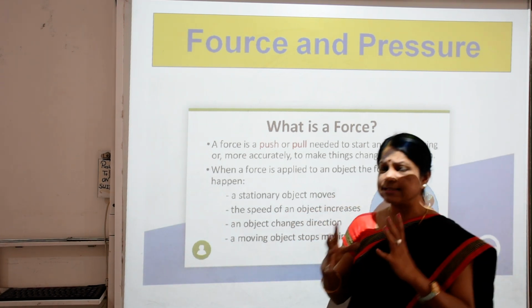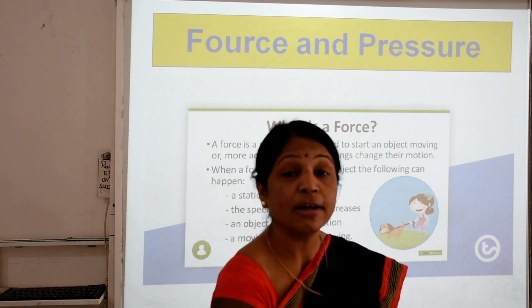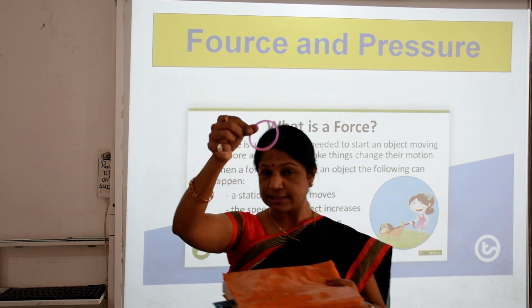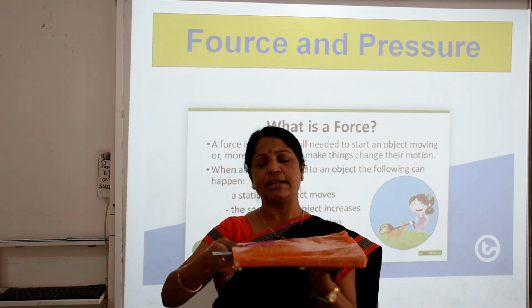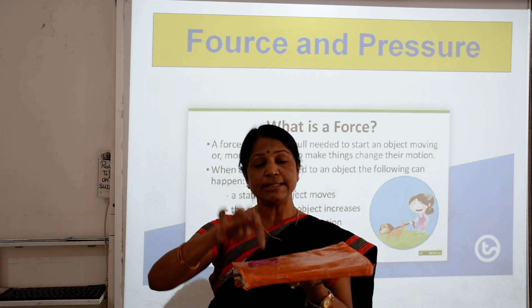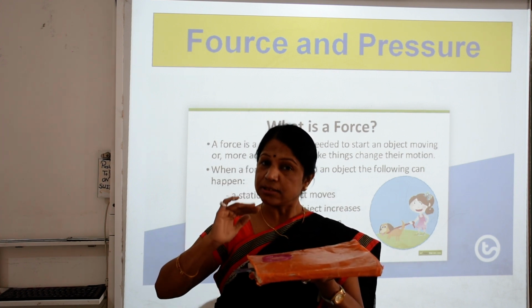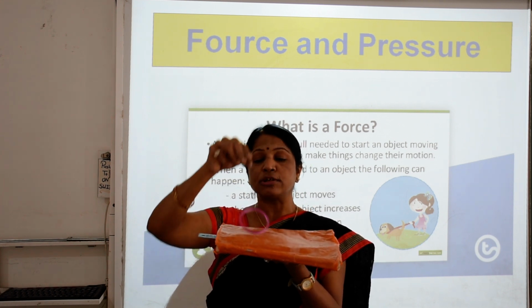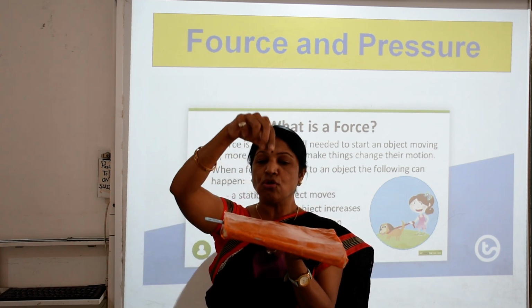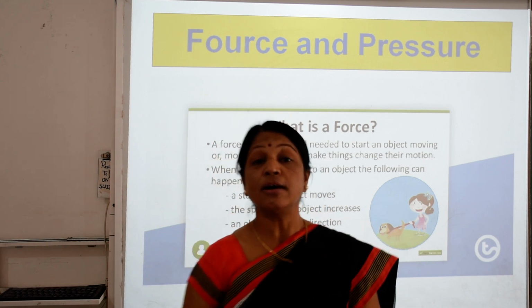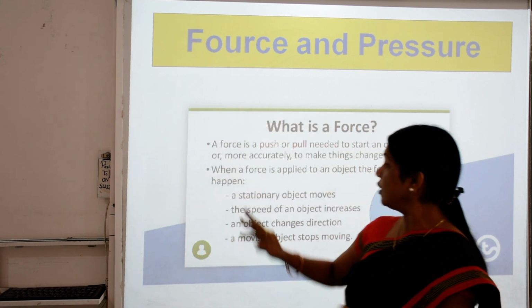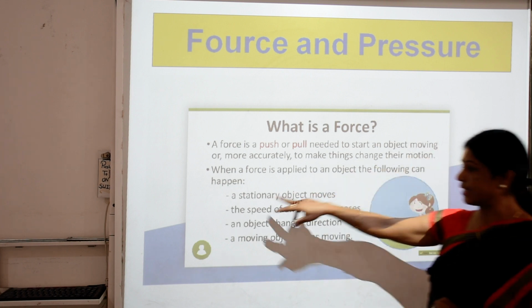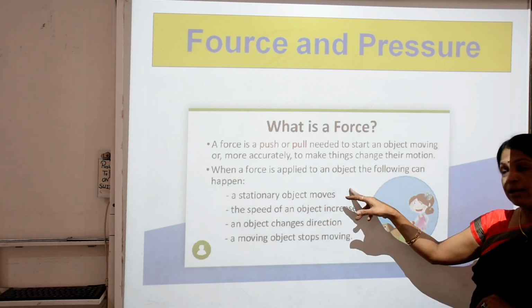What do we mean by a stationary object? It has no motion, it remains in the rest condition. But once I apply a force on it, it can start to move. So a stationary object can move.